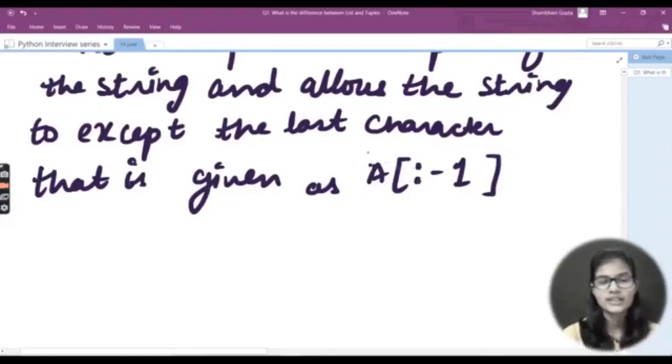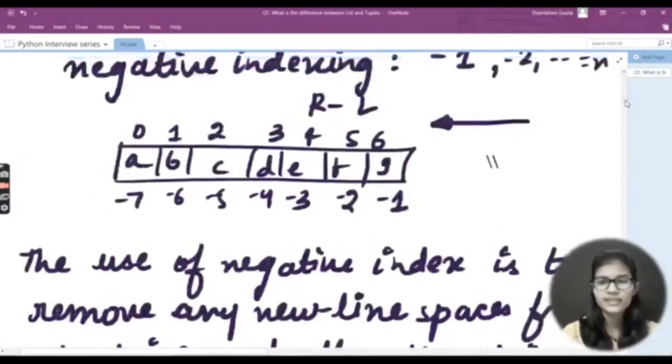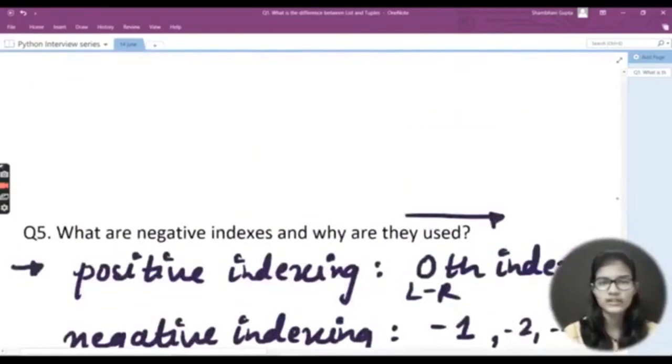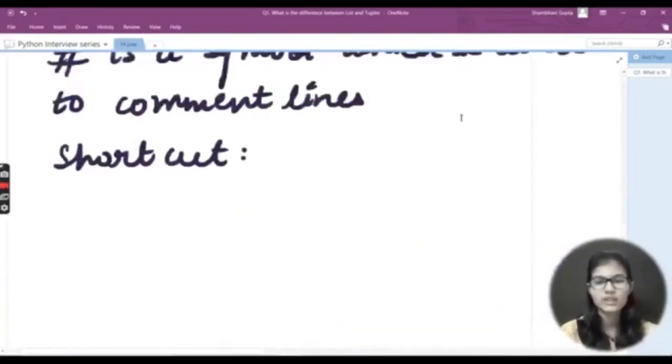Now other than this, what is another use of negative indexes? The negative index is also used to show the index to represent the string in the correct order. So this is the use of negative indexes. What negative indexes are, I have already told you, and this is the use of them.